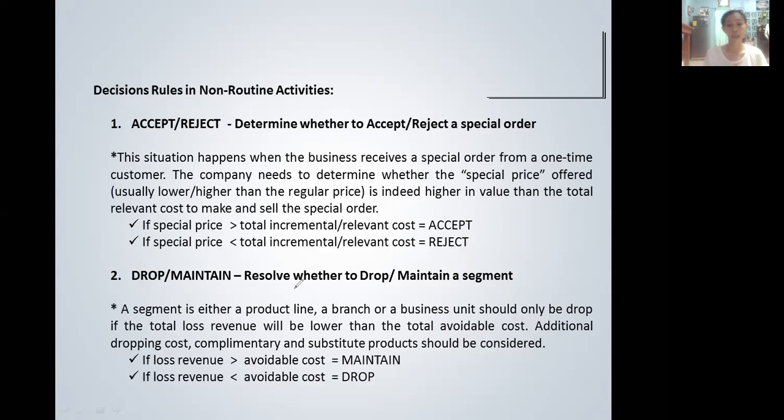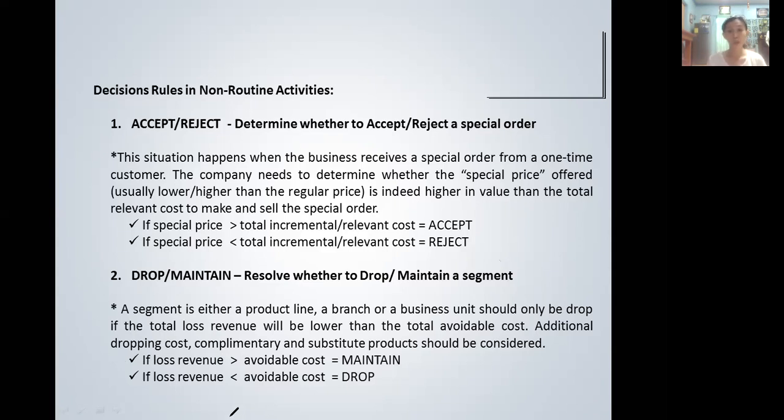So the second non-routine activity is drop or maintain. In this activity, the business owner or manager resolves whether to drop or maintain a segment. When we talk about a segment, it is either a product line, a branch, or a business unit. So if a manager is considering dropping a product line, a branch, or a business unit, it should only be dropped if the total loss in revenue or sales will be lower than the total avoidable cost.